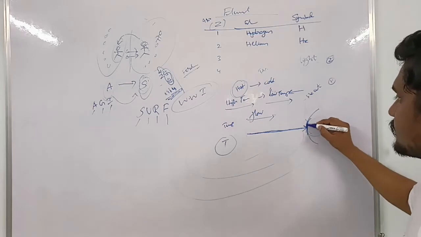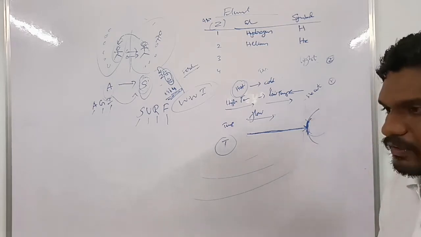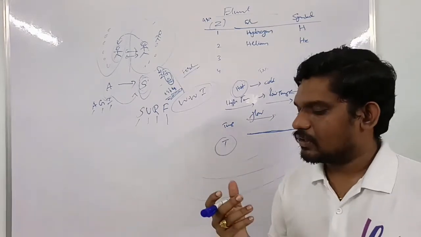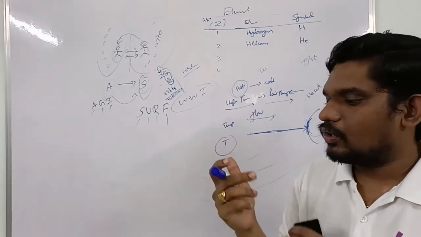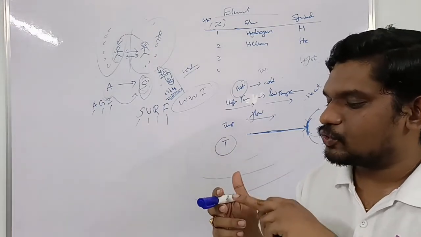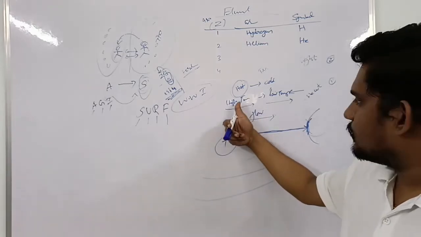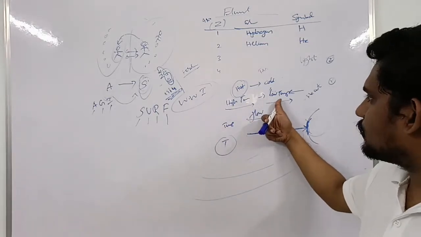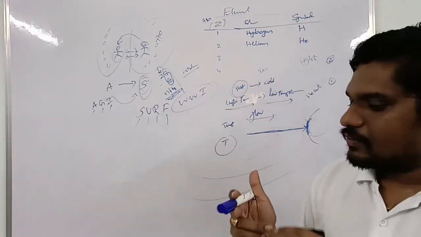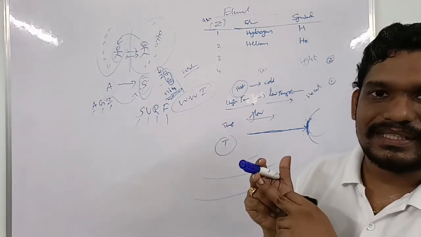When this portion is heated, even when, for example, I hold this marker pen in my hand, when these two are in contact, from high to low, we already discussed. From a high temperature body to a low temperature body, always heat energy is in transit. So our hand is approximately at 37 degrees Celsius.